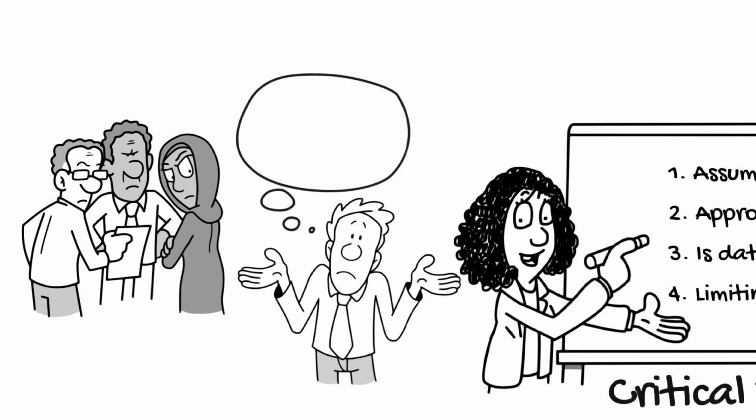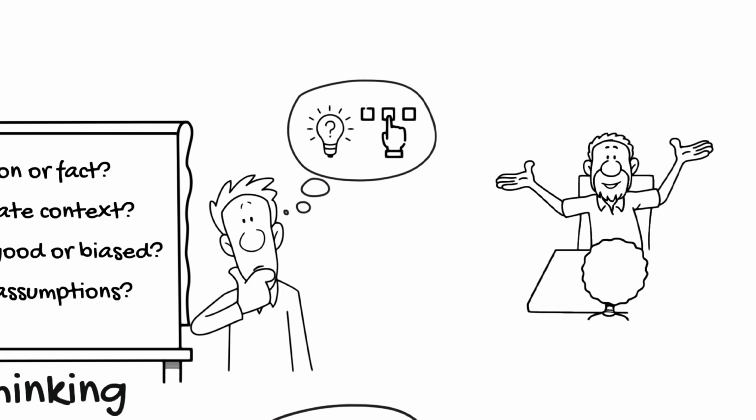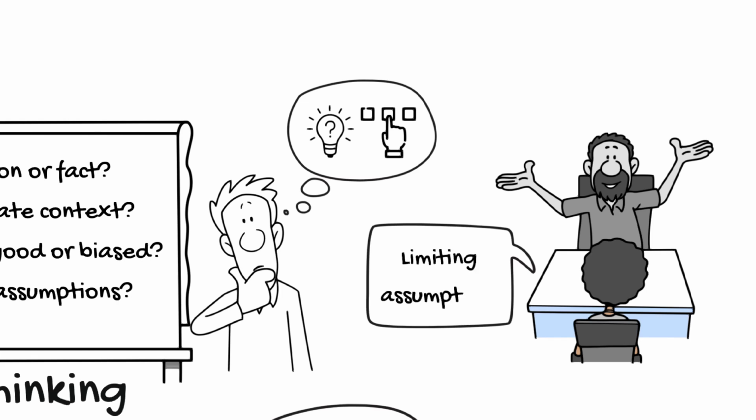For example, you could be attracted to someone, but afraid to ask them out on a date. You might be thinking, I'm not good enough for them, or they are out of my league. We all have such hang-ups and insecurities that can clog our neural pathways. The author and coach Nancy Klein calls these blockages in our minds limiting assumptions. Limiting assumptions stop us from thinking and acting properly, so we need to identify these harmful assumptions and challenge them.